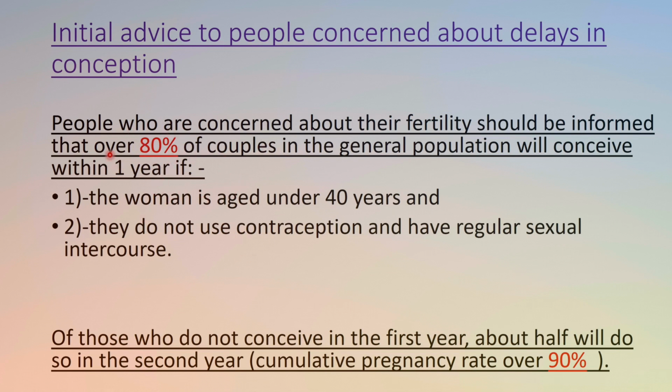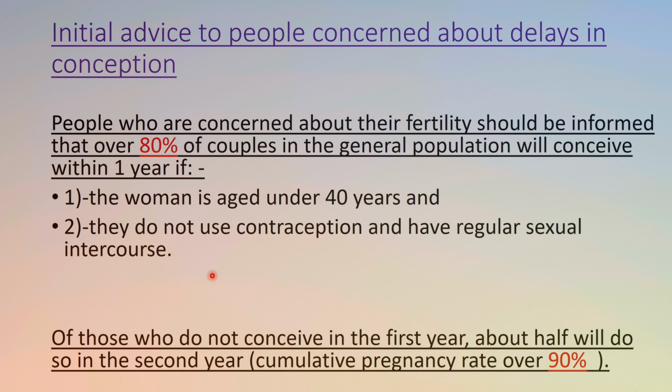Okay, and among the 80%, what are the features of those patients who conceive within the first year? Those are the couples in which the woman is under the age of 40 years and they do not use contraception and have regular sexual intercourse. Okay, so it means that if the couple comes and the woman is above the age of 40 years, or they might have used any method of contraception, or they do not have regular sexual intercourse, we can't include them among the 80% category. Okay, 80% are those who fulfill these criteria.